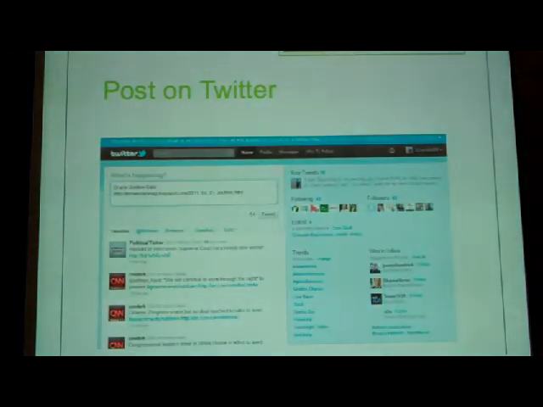We saw the Facebook thing, you can see post on Twitter, so there's a link to go right to Twitter and just post and say, here's this Oracle Golden Gate, and here's the link to the conference description itself. You can change that to say, I can't wait to go to the session, or this session was great, all that kind of stuff.